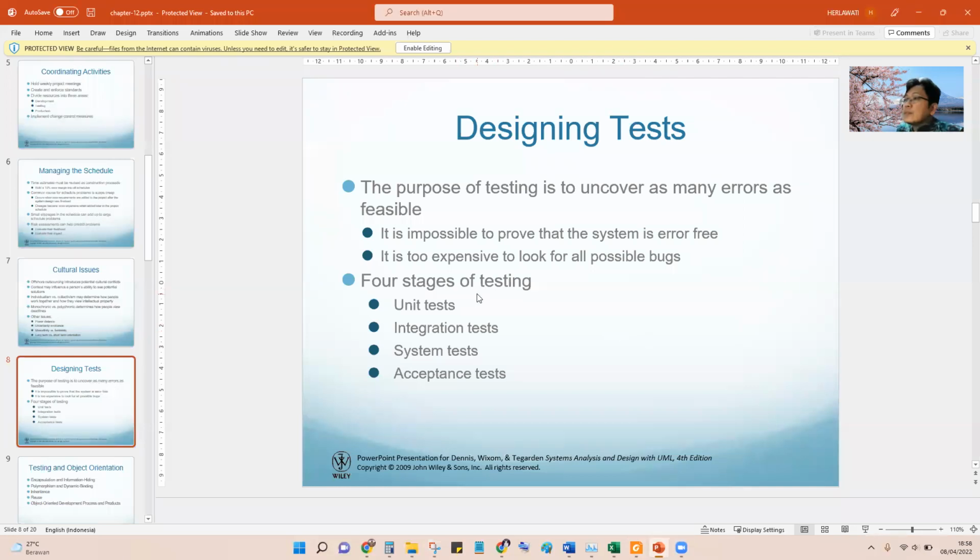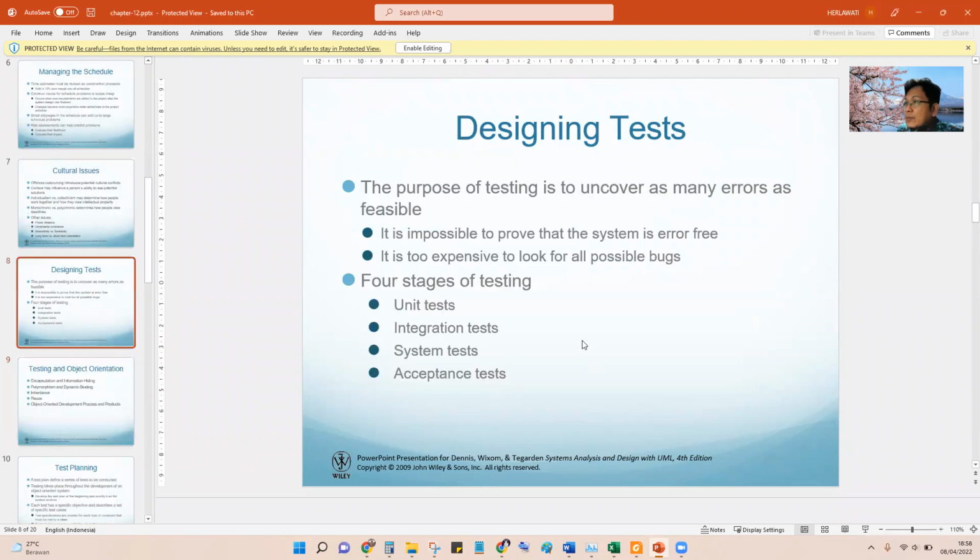There are 4 steps of testing. Unit test. This is from small to the wide, from small to the big. Unit testing, integration testing, system testing, and acceptance testing. Maybe for the industrial engineer, we use this acceptance test for the task for the assignment.